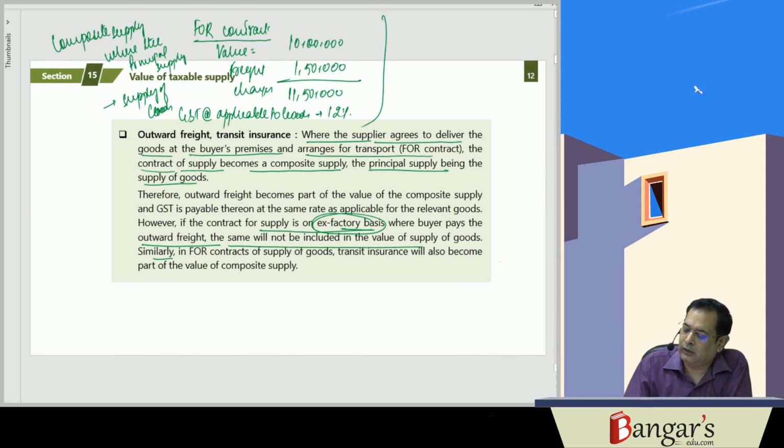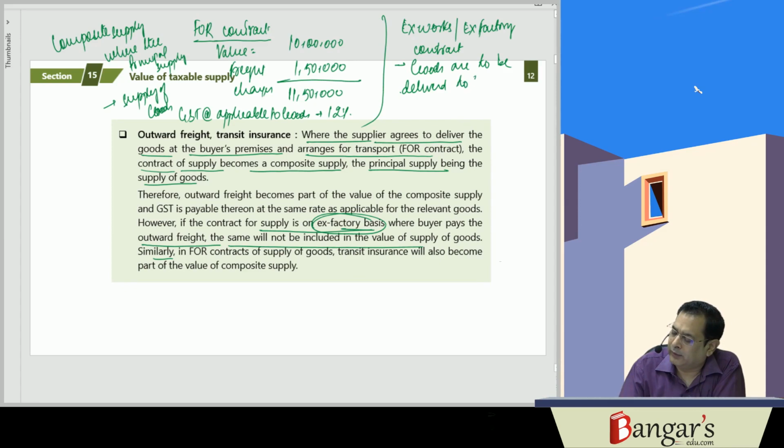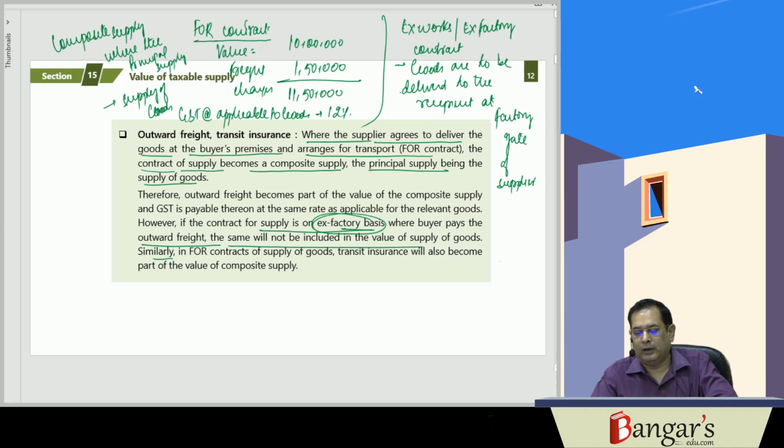In case it is an ex works contract or ex factory contract, here the goods are to be delivered to the recipient at the factory gate of the supplier.